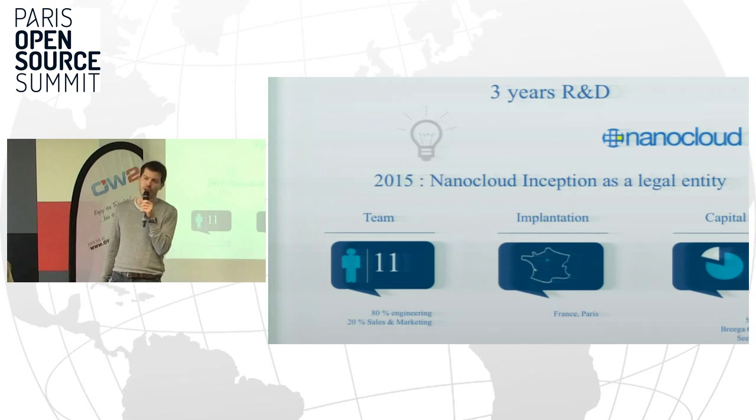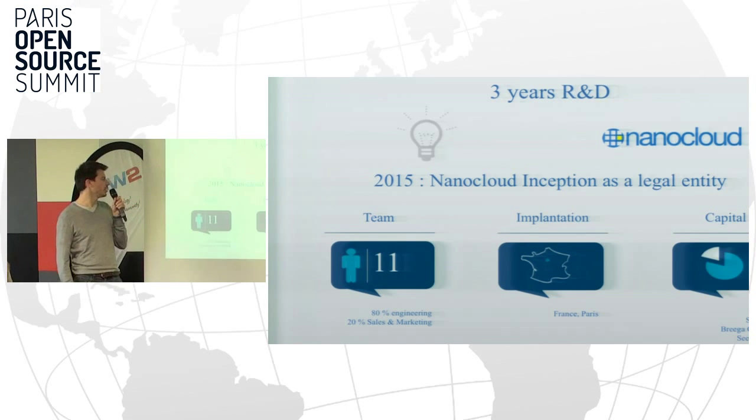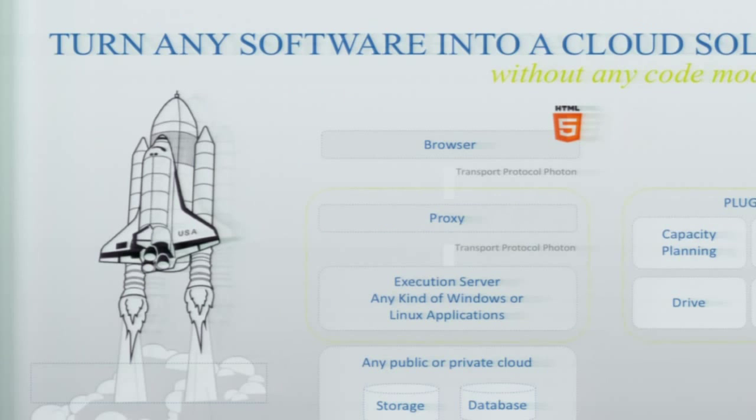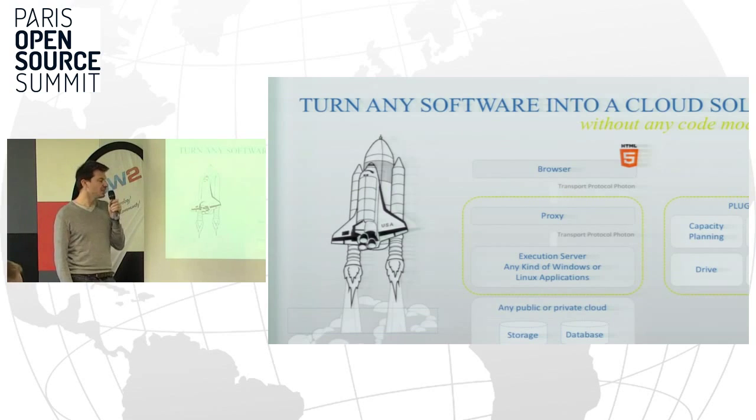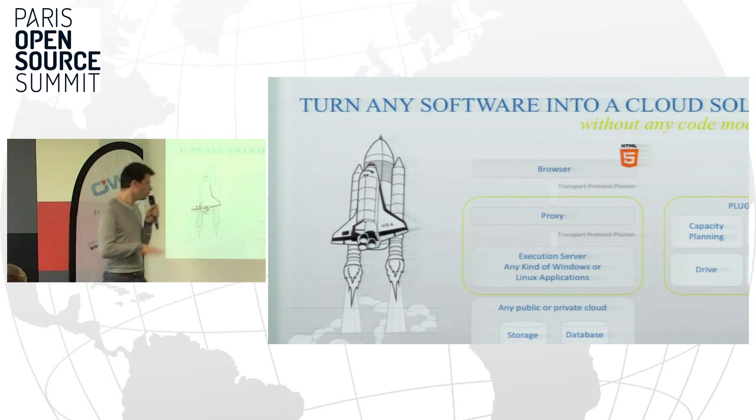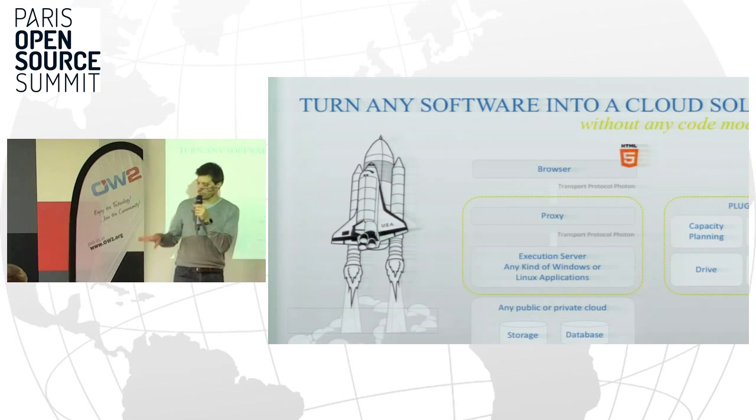After 3 years of R&D, there is a company created earlier this year, with 9 people in R&D right now, and we just raised some money to accelerate the growth. This solution, NanoCloud Community, is an open source solution that will allow you to run your legacy software without any code modification in a cloud solution. So we have several modules, and you will see a demo just after.